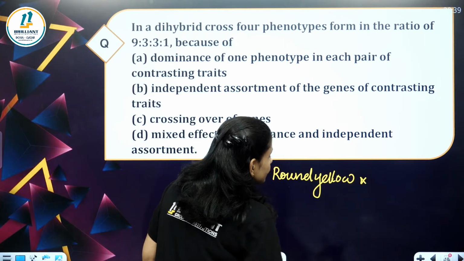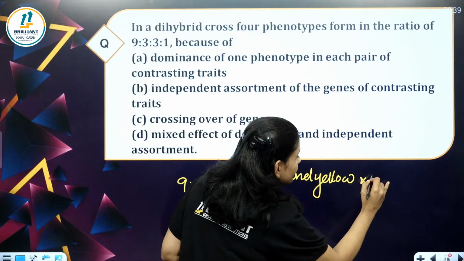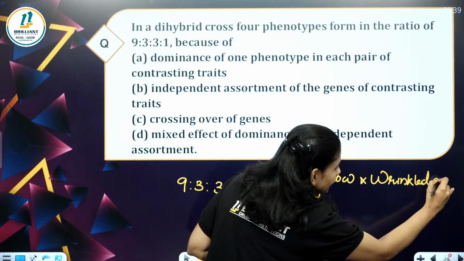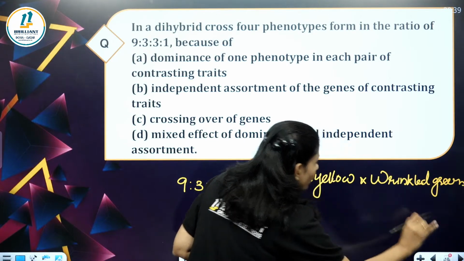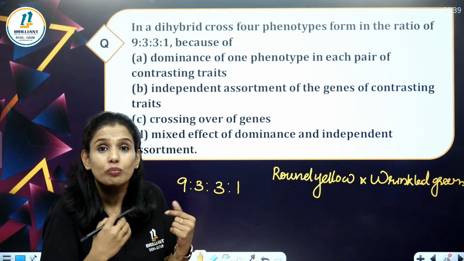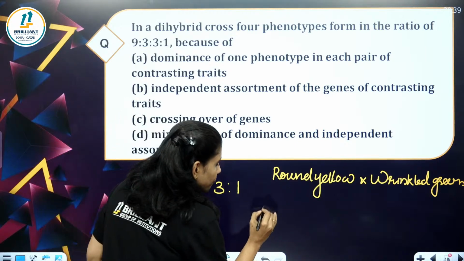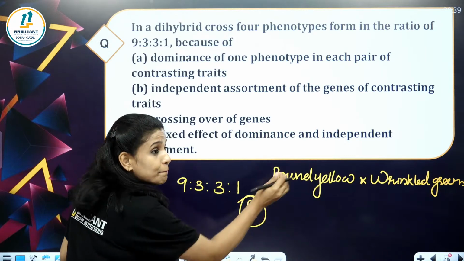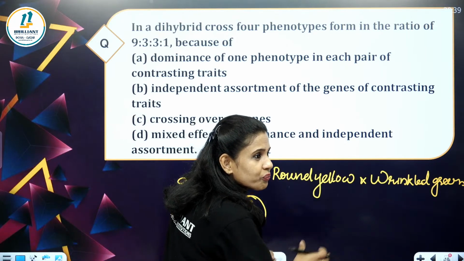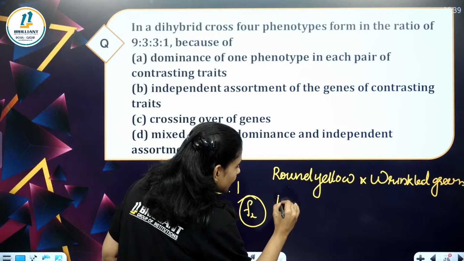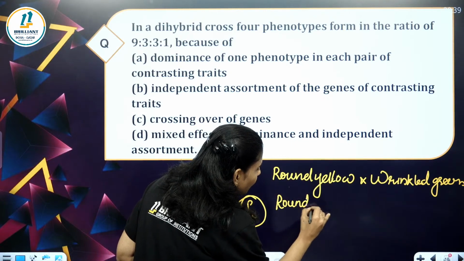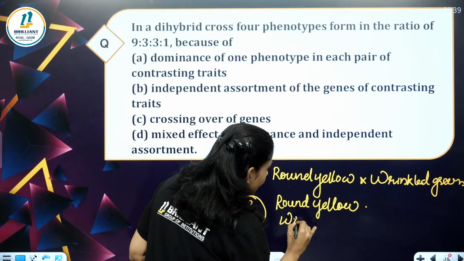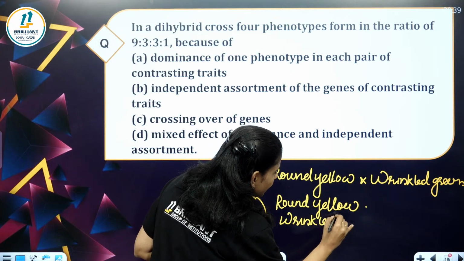crossed with a wrinkled green. See here, in the F2 generation, we got the progenies as parental combinations, right? We got parental combinations like round yellow, wrinkled green.